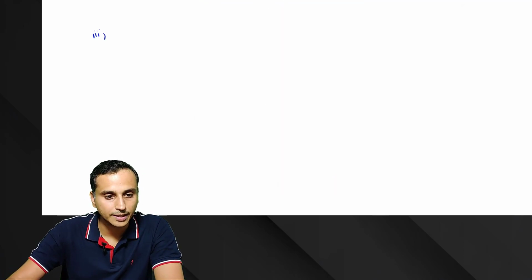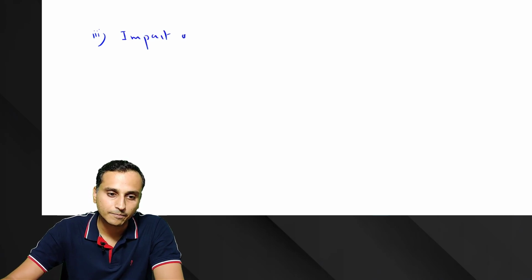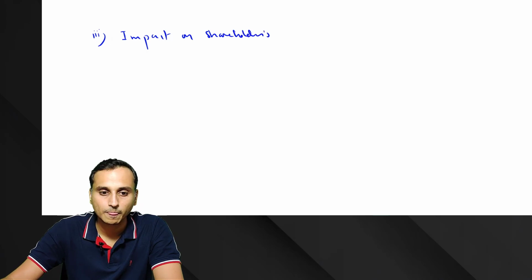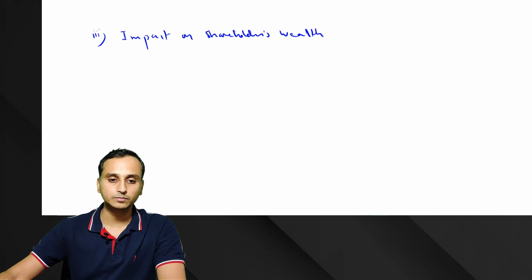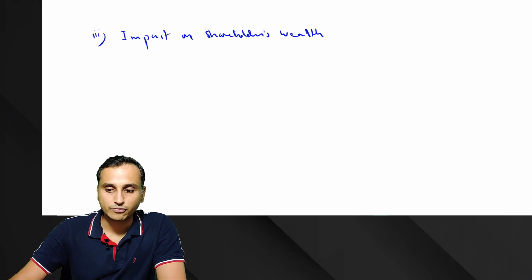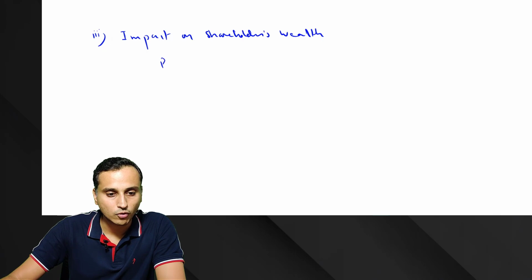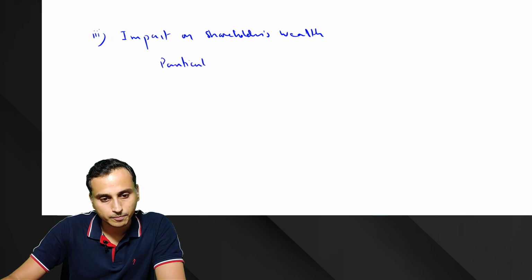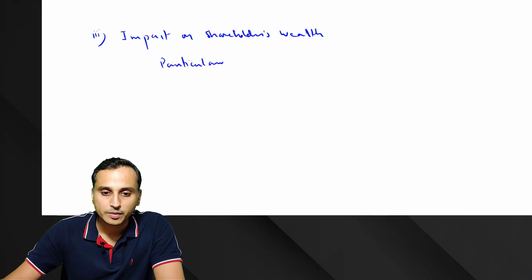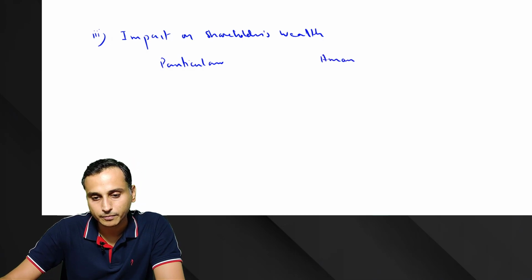So subdivision 3, let's put a heading, impact on shareholders' wealth. Okay, so let's have a column for particulars and amount.